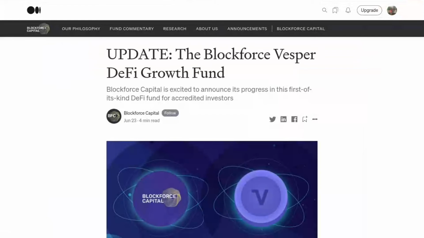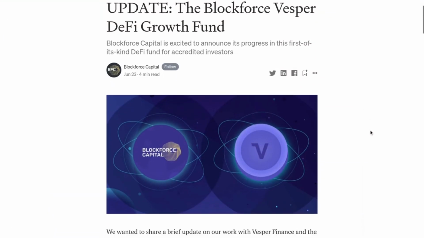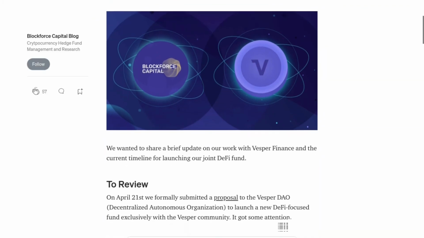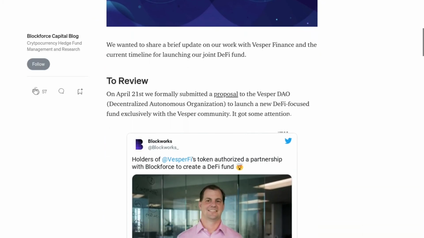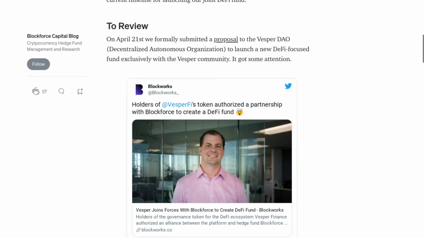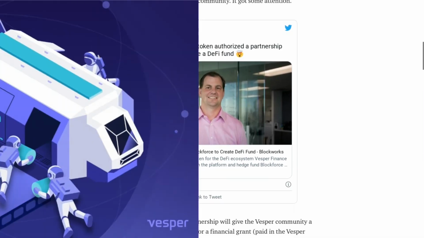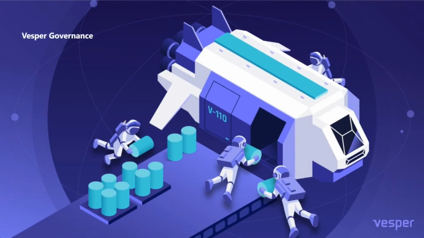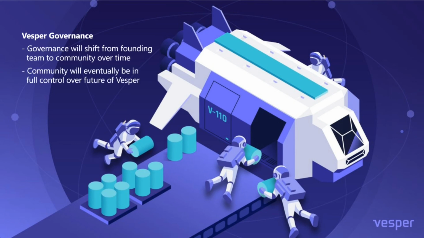A prime example of the Vesper DAO change process in action is when VVSP owners authorized a partnership with Blockforce to create a DeFi fund, which is the first ever public-private partnership between a professional asset manager and a DAO. Over time, governance of Vesper will shift from the founding team members to the community, which means that the community will eventually be in full control of the future of the protocol.